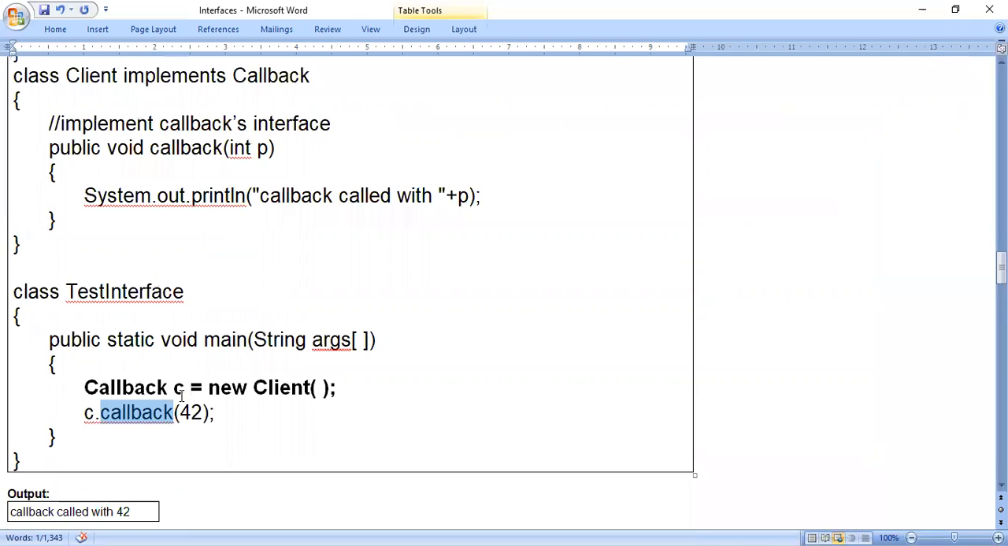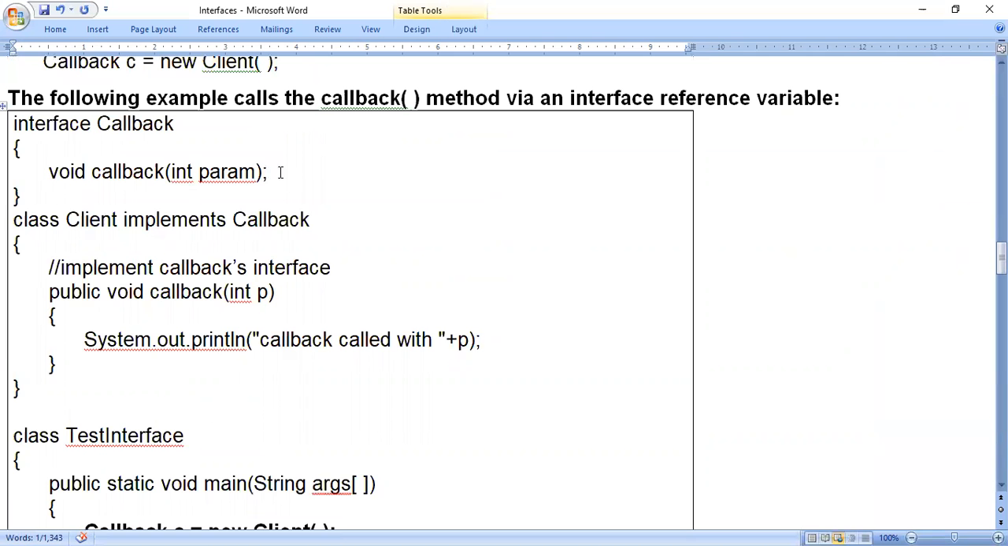So program control should compulsorily go to the method where there is code, because we have two versions: void callback int param with semicolon, and public void callback int p with code. So in two places we have the callback method. Now we get a question: where will the program control go, to the interface or to the class? It will move to the class because code is present inside the class.